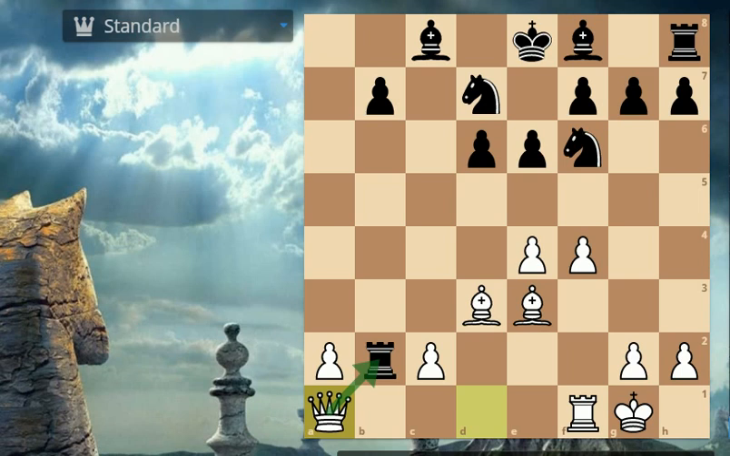Can you think about a move which can defend the rook? Just feel free to pause the video and find out. I'll give you a couple of seconds. Ready? Well, this rook cannot be defended.